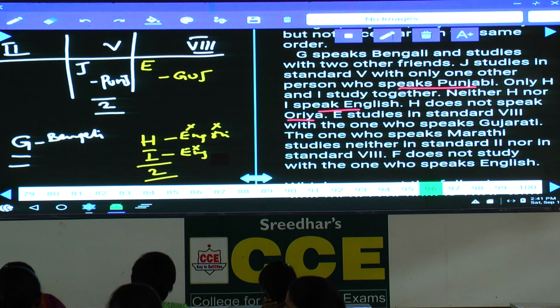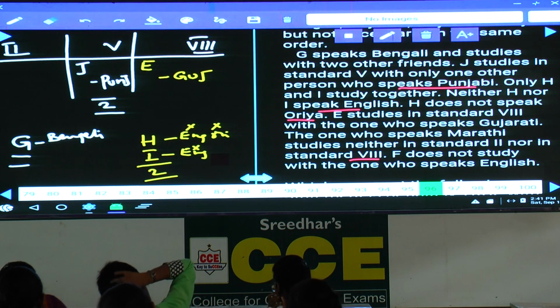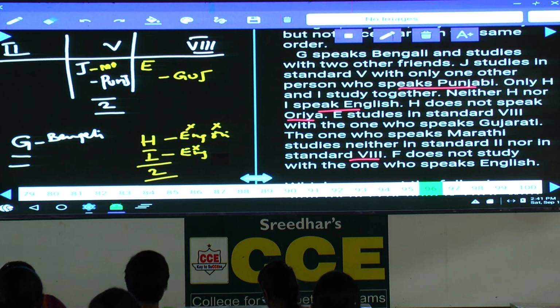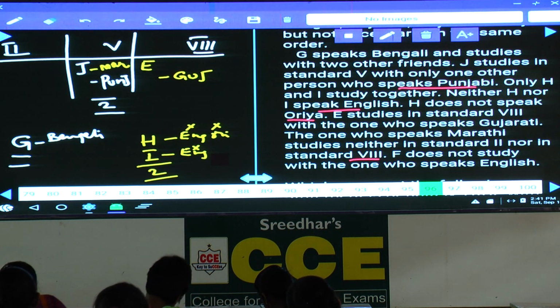E studies in the 8th standard with the one who speaks Gujarati. Next one, the one who speaks Marathi is neither in 2nd nor 8th. Hence Marathi must be in the 5th standard. And who is that person here? That person must be J. F does not study with the one who speaks English.